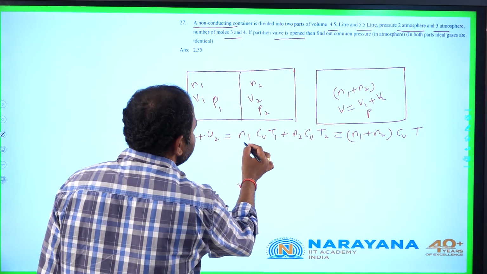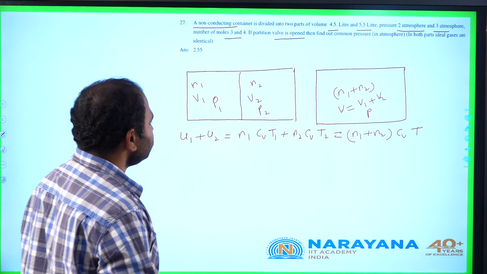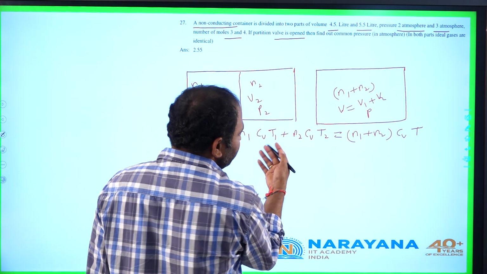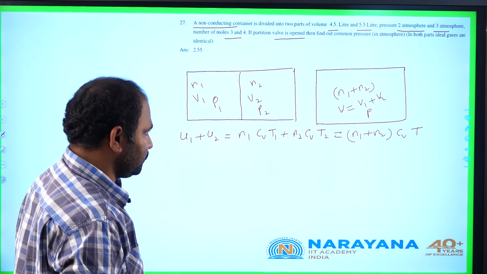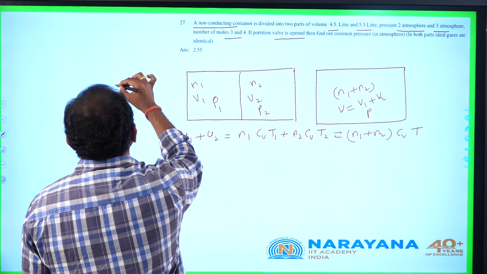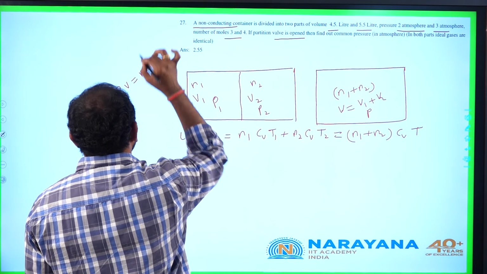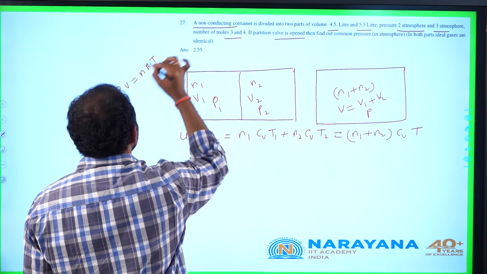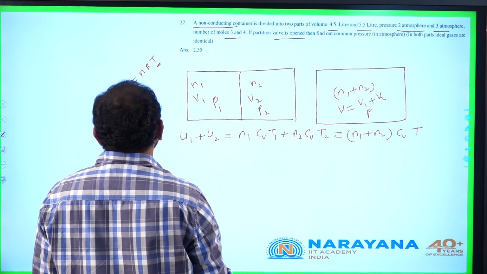Let us rearrange N1 T1 in terms of pressures. As temperatures are not mentioned, let us try to get the expression in terms of volume and pressures. So, by using the standard ideal gas equation PV equal to nRT, let us eliminate T from these expressions.